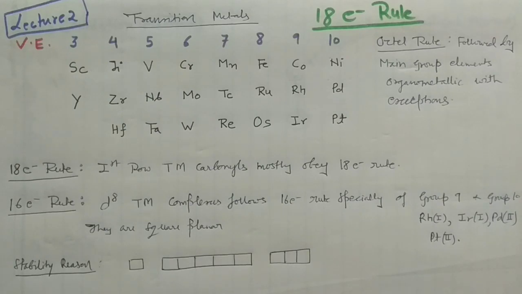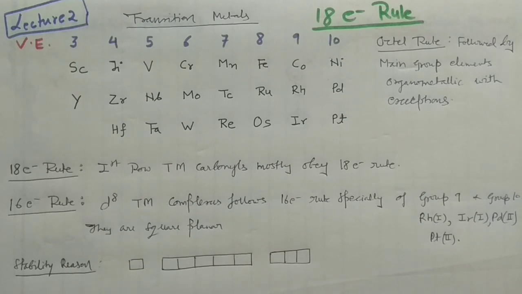Whatever I have taught you in that lecture has the potential of giving you at least 2 marks in your CSIR NET examination. However, it is also important for your GATE and IIT JAM examinations. You should remember this.